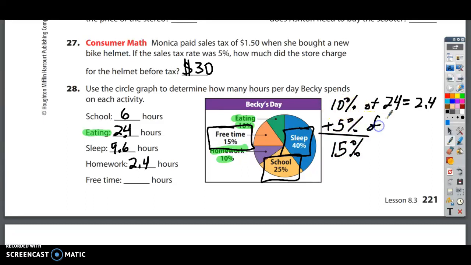It's half. So if 10% of 24 is 2.4, 5% is just going to be half of that. What's half of 2.4? Half of 2 is 1, and half of 0.4 is 0.2. So if I add these up to get 15%, I need to add these up to get the number of hours. It's going to be 4 plus 2 is 6, and 2 plus 1 is 3. It's going to be 3.6, and that's the answer.